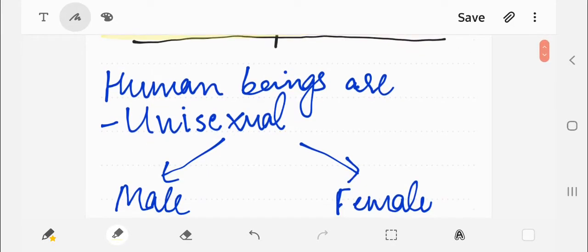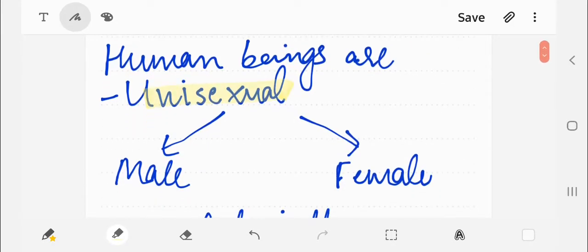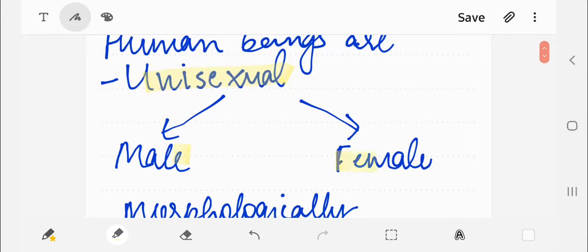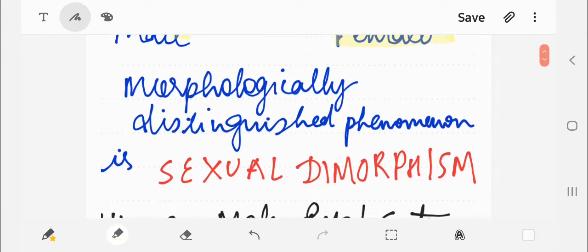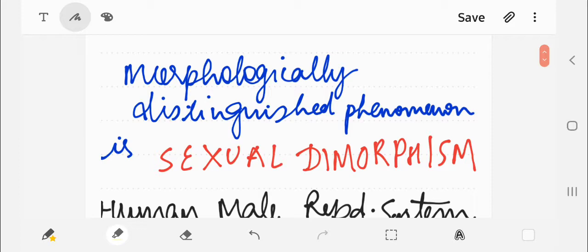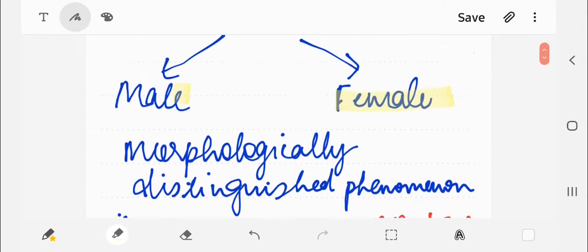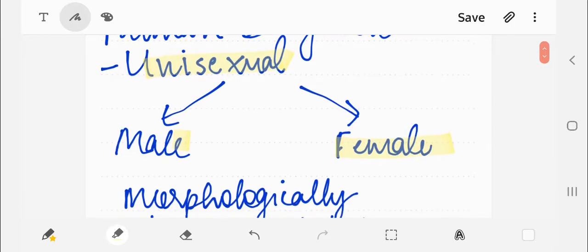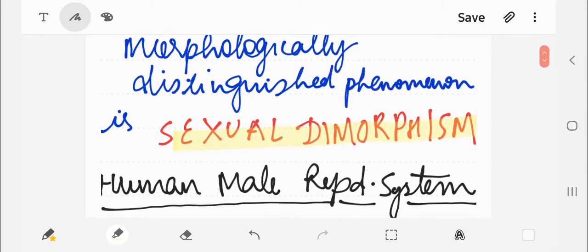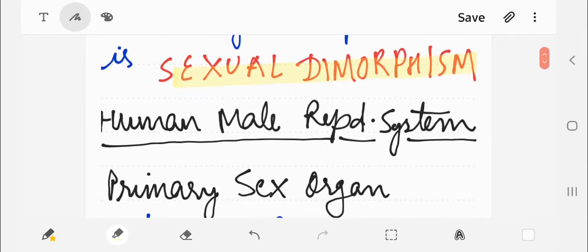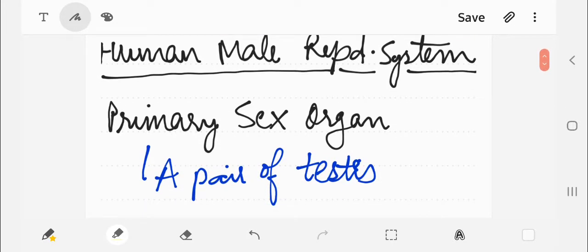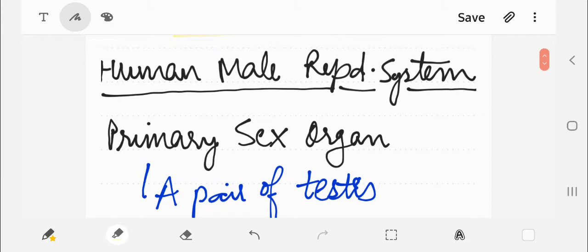Human beings are unisexual, meaning male and female can be morphologically distinguished from each other, and the phenomenon is known as sexual dimorphism. So first we are going to discuss the male reproductive system.